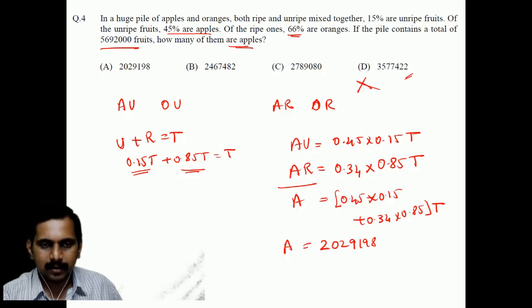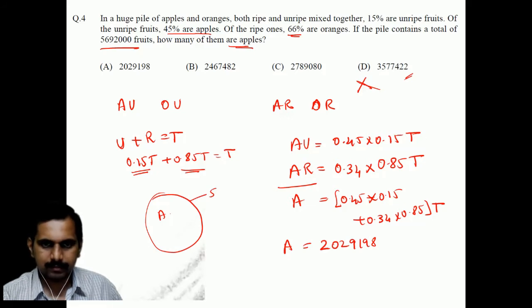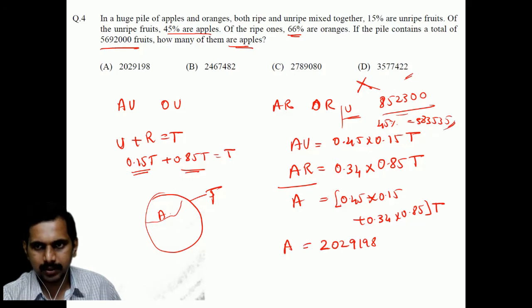Yes. In a huge pile of apples and oranges, both ripe and unripe are mixed, right? So that is this number, 569 triple zero. Correct. 15% are unripe, so I took the 15% of it and got 852300. Okay, these are unripe. Of the unripe, 45% are apples. So I took 45% of that and got 383535. Correct. So those are the count of unripe apples.